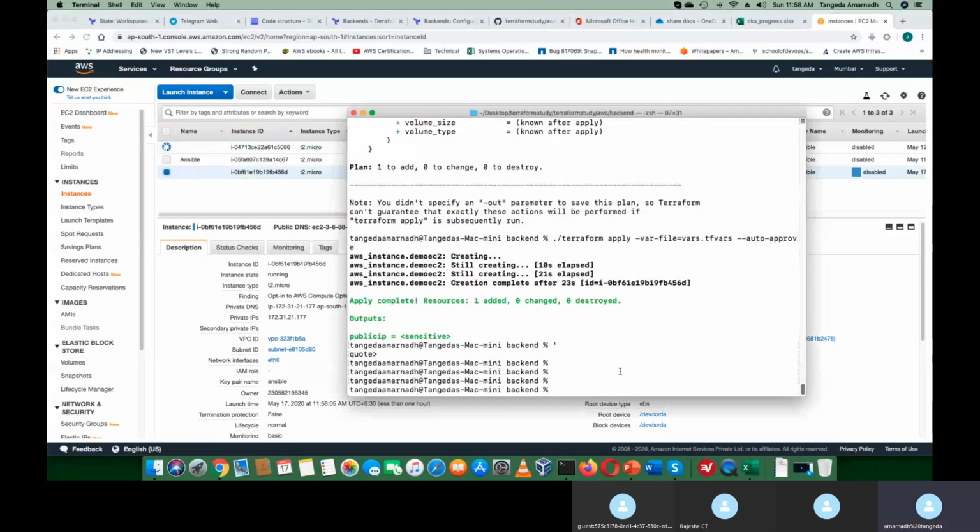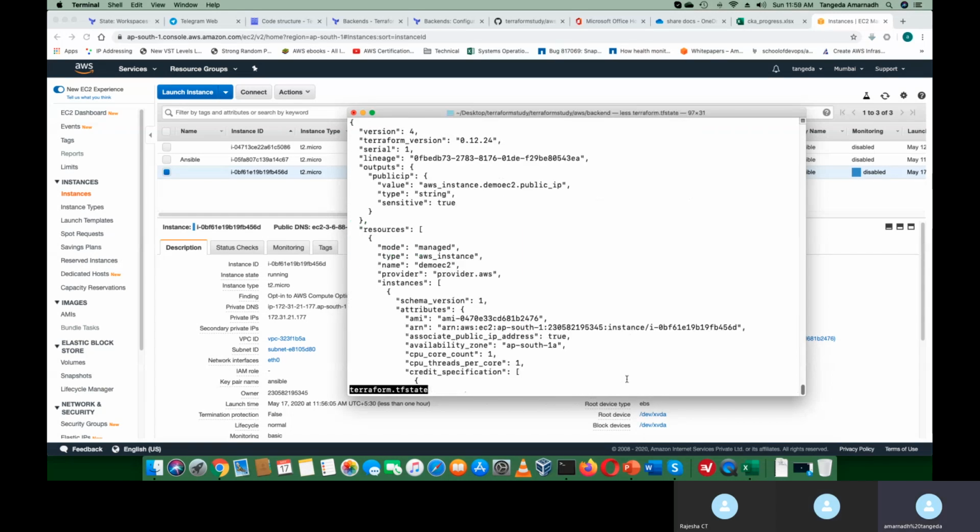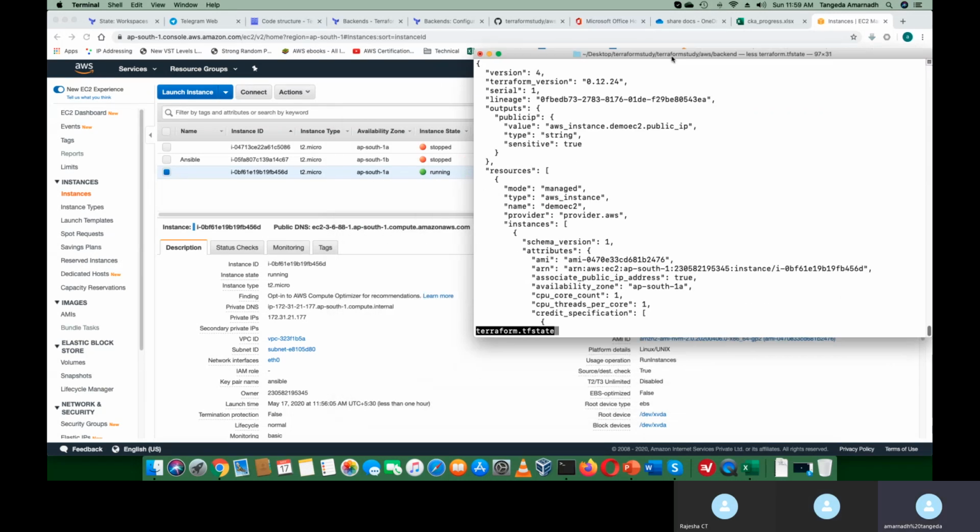Now our important task is to check where exactly the state file is stored. The state file is stored on my local machine. Let me cat this file and see what the contents are. All the information regarding my AWS account will be stored here.